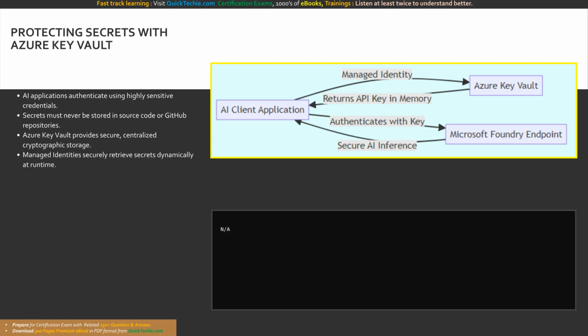This logic flow illustrates the secure secret retrieval process. The AI client application leverages a managed identity to seamlessly authenticate with Azure Key Vault. The Key Vault safely returns the API key directly into application memory. The application then uses that dynamic key to securely authenticate with the Microsoft Foundry endpoint, executing inference without ever exposing hard-coded credentials.